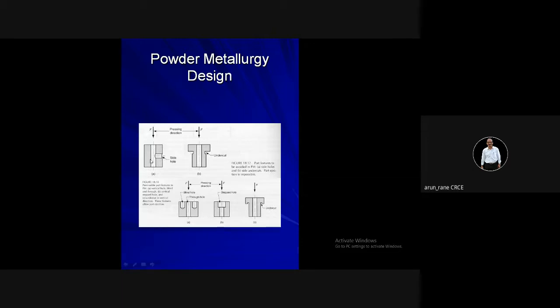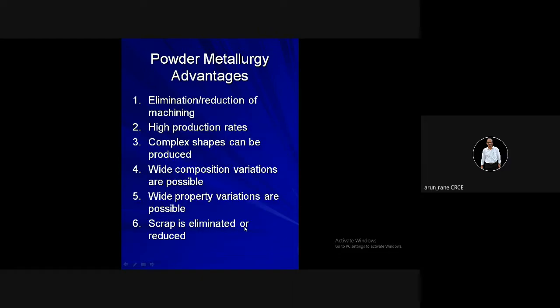Like this now, this is your pressing direction, and this is sideward. Always, instead of blind holes, through holes are better. So these are the advantages: it can reduce the machining cost, it can eliminate it also. The production rates are very high. It's used for mass production. Complex shapes can be produced.